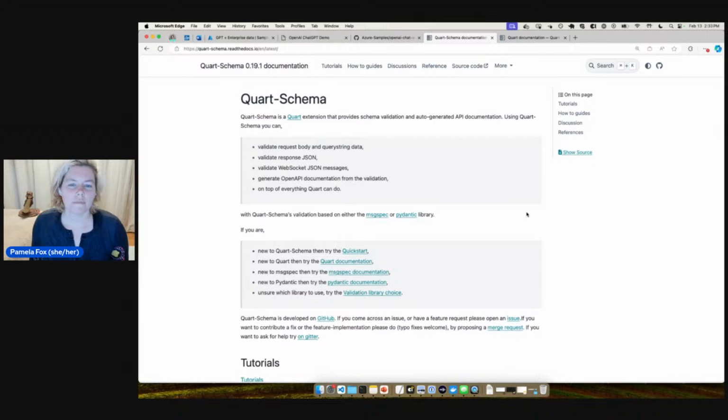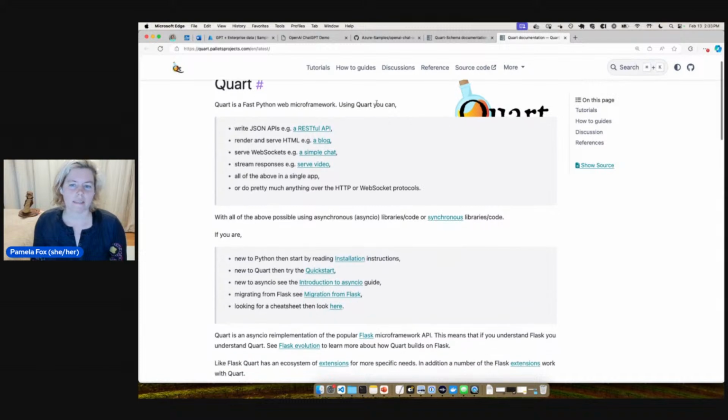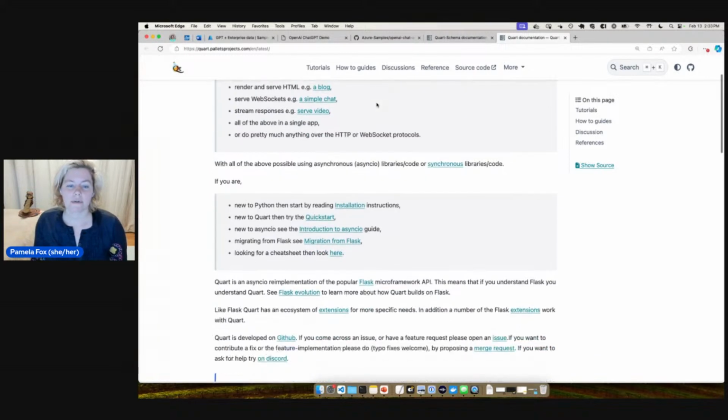All right. Hello, everyone. Today I am going to try to add Quart-Schema support to my Quart apps. If you don't know, Quart is a Python framework based on Flask. It actually builds on Flask now.